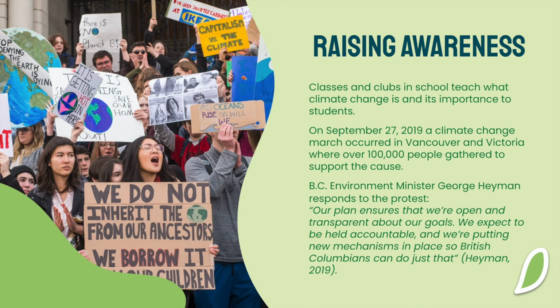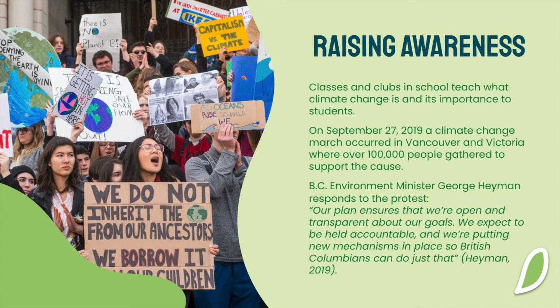A way they can meet the goal of increasing preparation for climate change impacts is by raising awareness. Classes and clubs in school teach what climate change is to students. For example, I took a course called Physical Geography 12 that first taught me what climate change exactly was and the methods to prevent it. Also, I am a part of the Environment Club, where we tackle issues similar to this and come up with sustainable practices to save our planet.